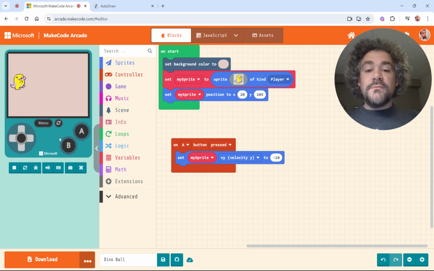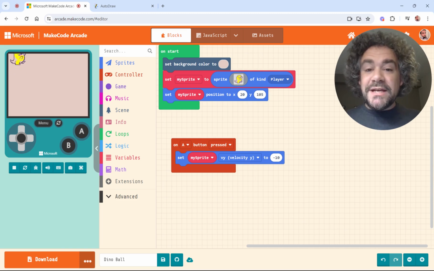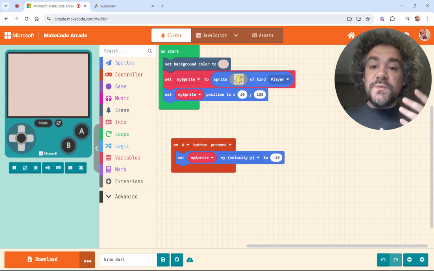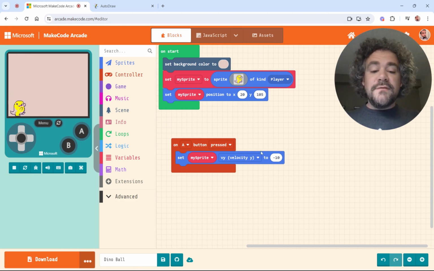Also, he's not coming back down. Why is he not coming back down? He's just going up forever. He's not coming back down because we haven't given him gravity yet, right? We still need to do that. But let's go ahead and give him more speed.